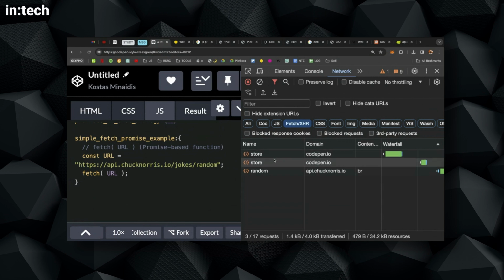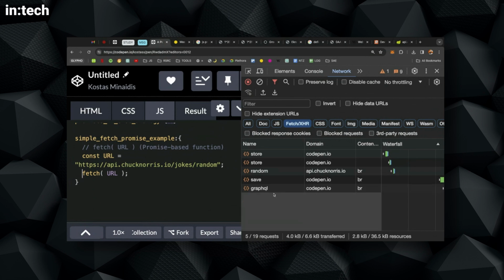These 2 things are CodePen things. I don't care about them. Someone wrote the application. Now this is the fetch that I'm running here. Remember, in the previous screen, we didn't see any random Chuck Norris fetch. And I see CodePen still runs some fetches for some reason.